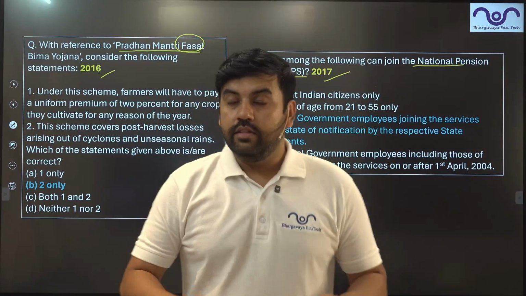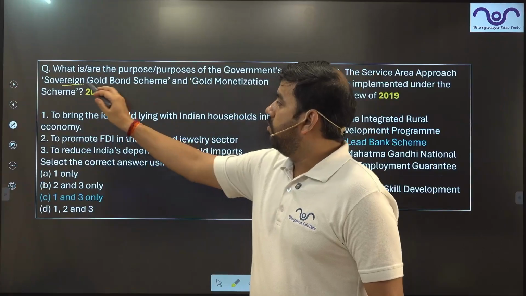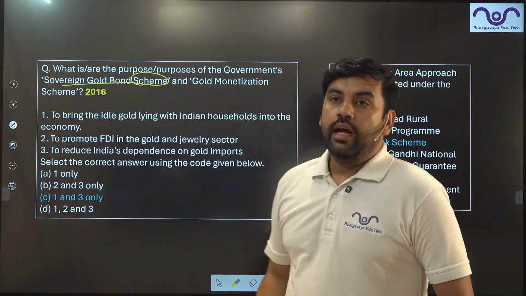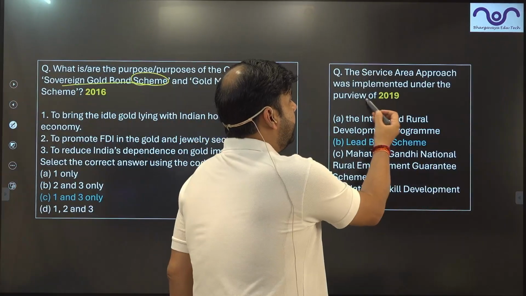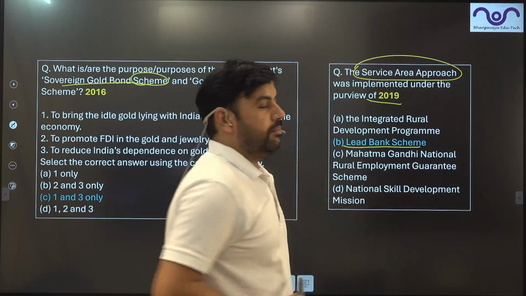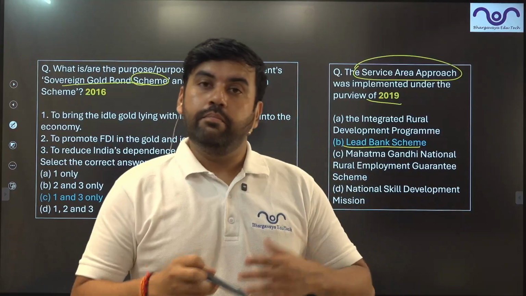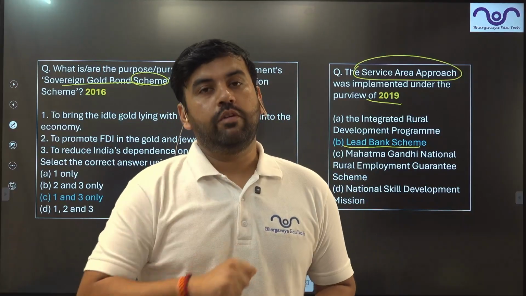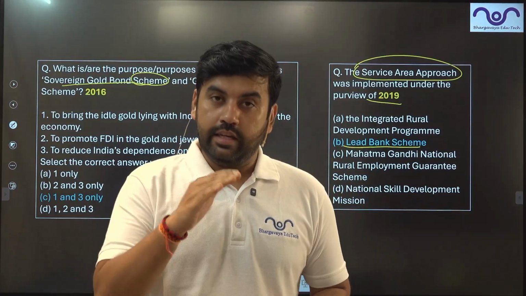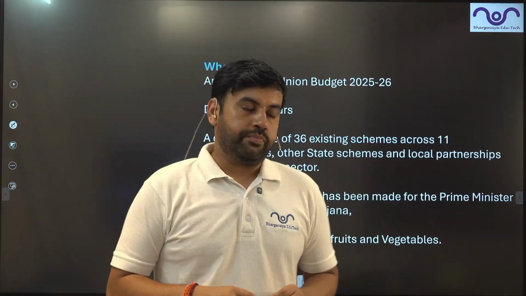And not only this, there are many. In 2016, again, they asked on Sovereign Bond Scheme. In 2019, they asked on Service Area Approach of the Lead Bank Scheme. So whether a part of the scheme, the entire scheme, proposal of the scheme, or objectives of the scheme, they can ask anything. Given that, we'll be preparing this specific discussion.